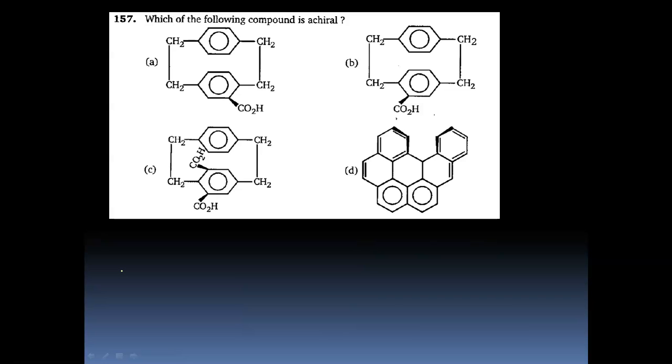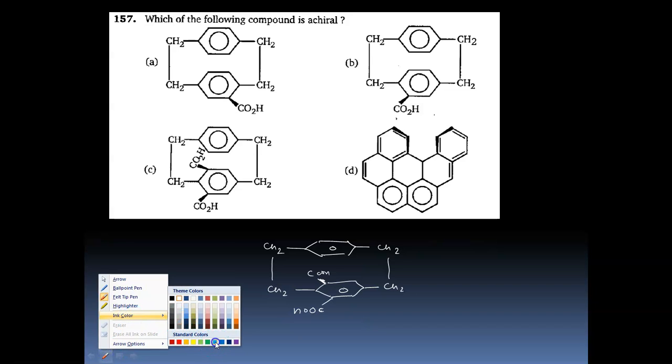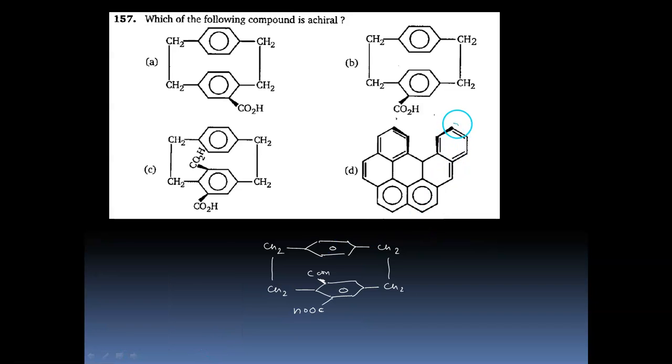Question number 157, it says, which of the following compounds is chiral? So in the four options, we can see that D definitely cannot be the answer because the molecule does not appear symmetrical. This should have been over here such that it becomes symmetric.